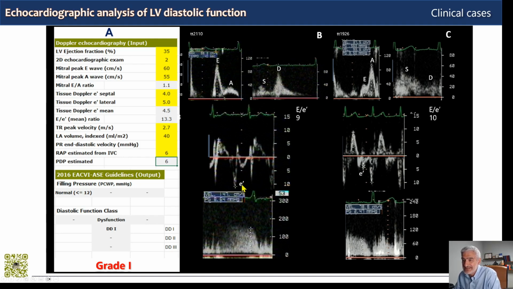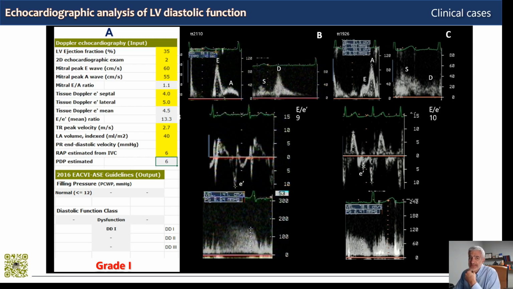But why is E prime increased? This doesn't make sense. Oh, and the pulmonary regurgitation gives us increased filling pressures too, because we have an end-diastolic gradient of 9 plus the right atrial pressure, so it does predict increased filling pressure. So it's consistent with the guidelines, except the E prime, which is too high. So why is E prime high?